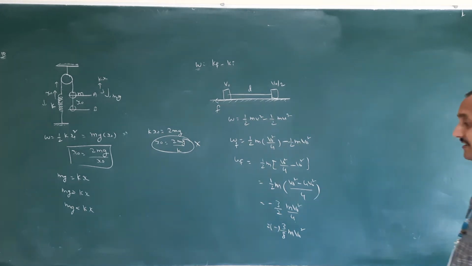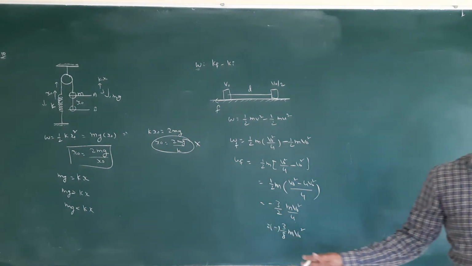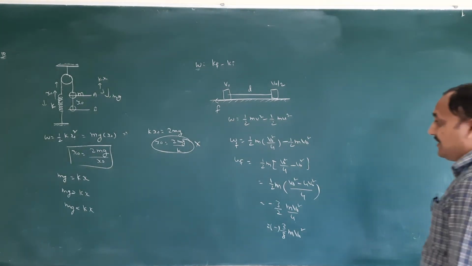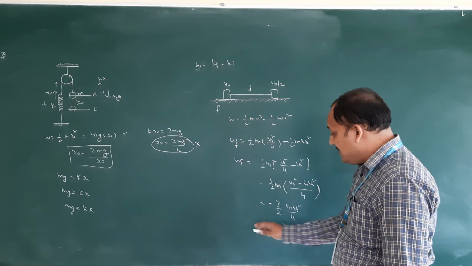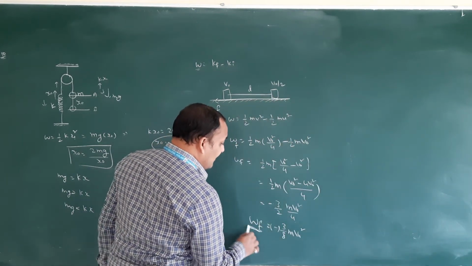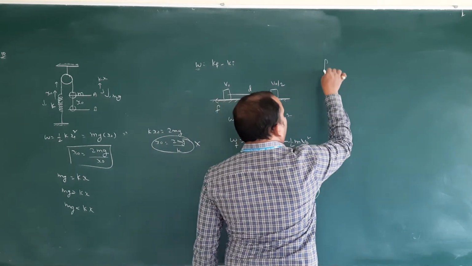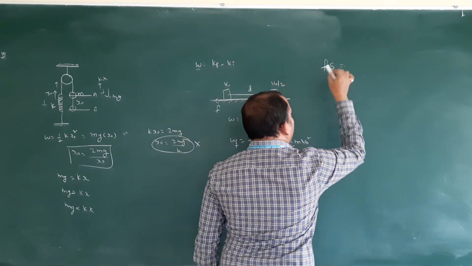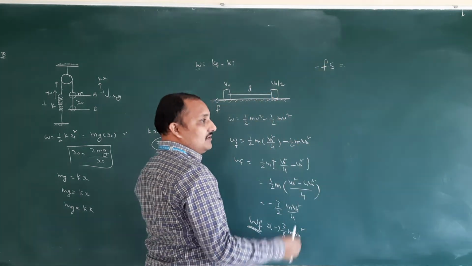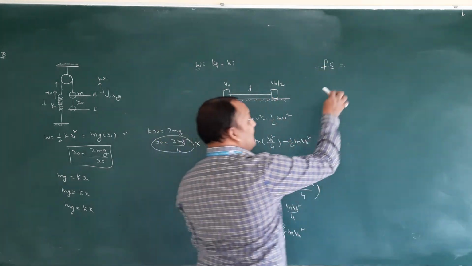In addition to that, what do they ask here? Coefficient of friction. On the left side we got work done by friction. Work done by friction, what is the formula? Force into displacement, minus, right? Because both force and displacement are in opposite directions.